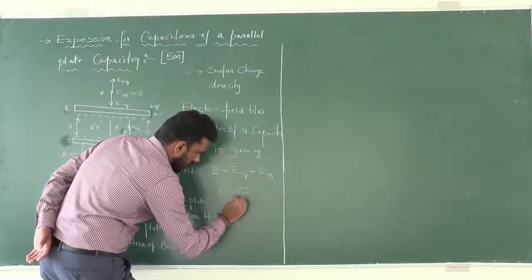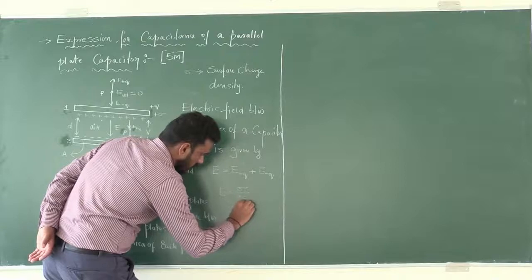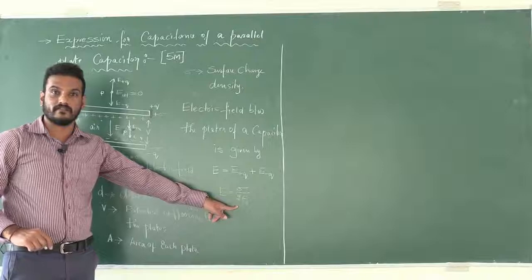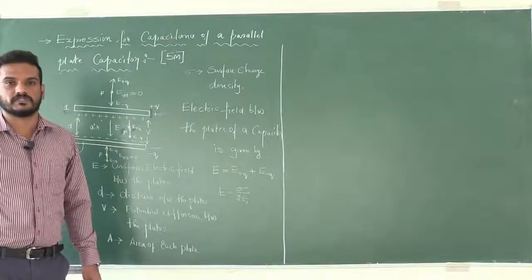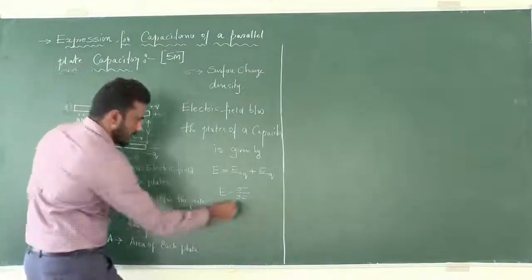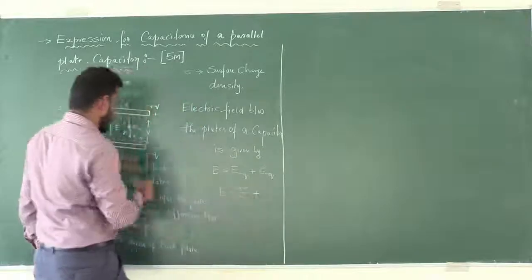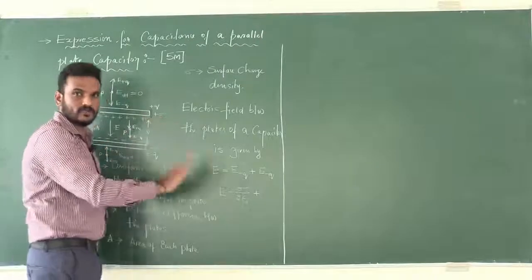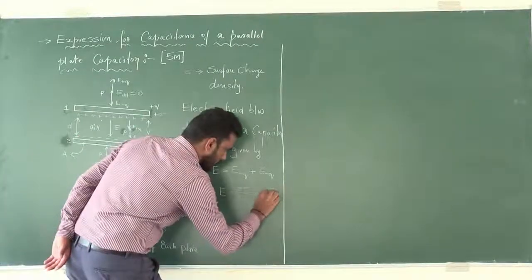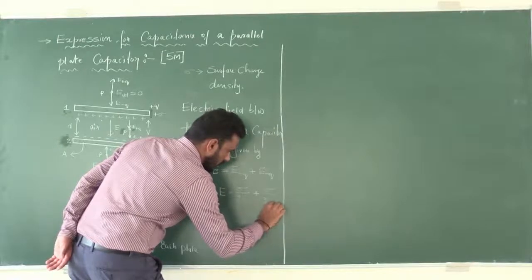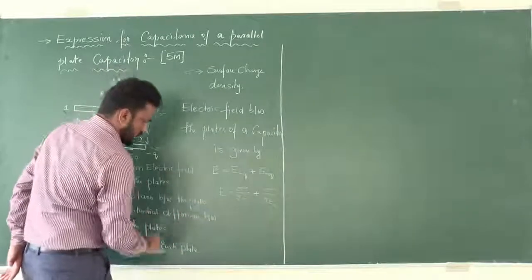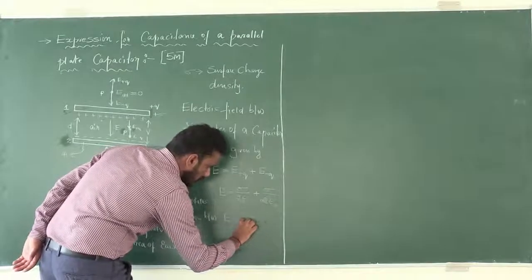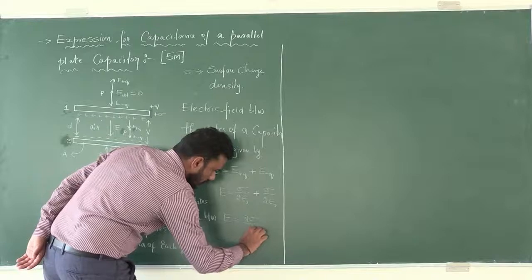The electric field due to the positive charge is sigma divided by 2 epsilon naught. This expression is already derived in the first chapter, applications of Gauss theorem. Plus, what is the electric field at the point P due to the negative charge? It is also the same, sigma divided by 2 epsilon naught. I'll simplify this equation now. Then E is equal to 2 sigma divided by 2 epsilon naught.